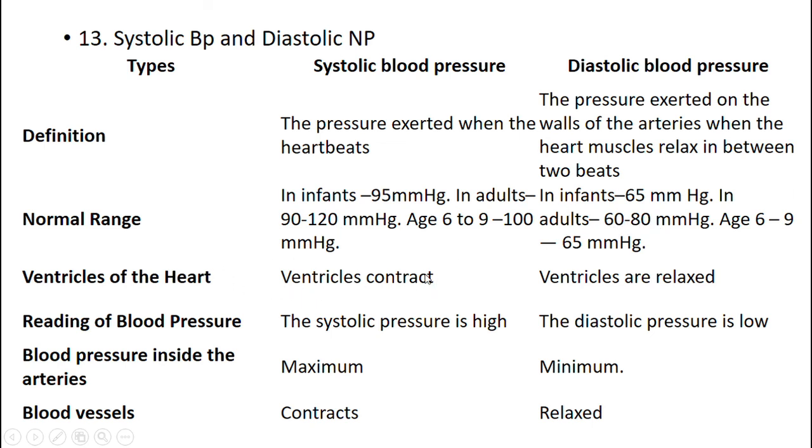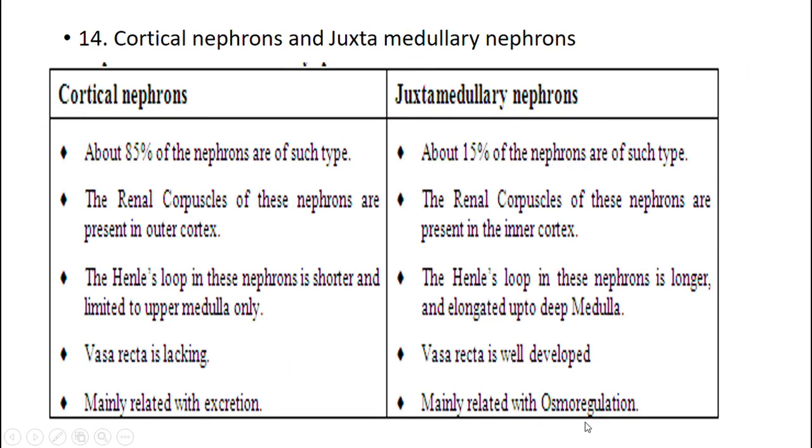Ventricles of the heart contract during the systolic and relax during diastolic. In the reading of blood pressure, systolic is high and diastolic is low. Blood pressure inside the artery is maximum in the systolic and minimum in the diastolic. Blood vessels will contract during systolic and relax during diastolic.